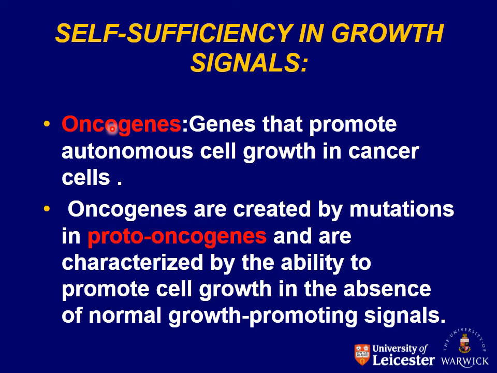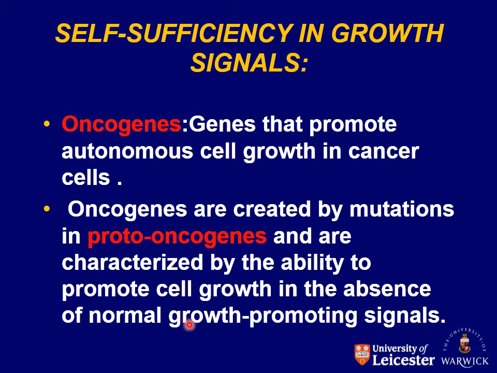So oncogenes are now the genes that are helpful for tumor progression, for tumor growth. So those genes, oncogenes, promote the autonomous cell growth in cancer cells. These oncogenes are created by mutations in proto-oncogenes and are characterized by the ability to promote cell growth in the absence of normal growth promoting signals.